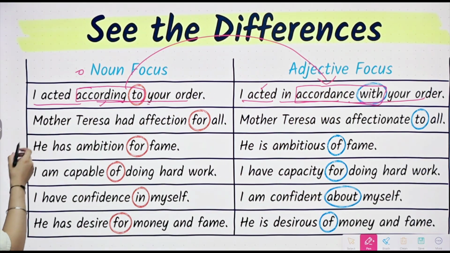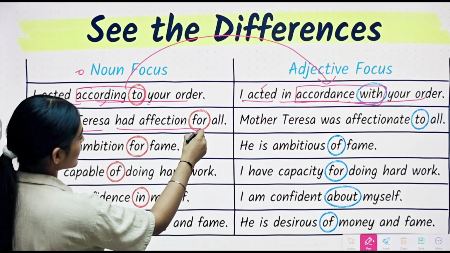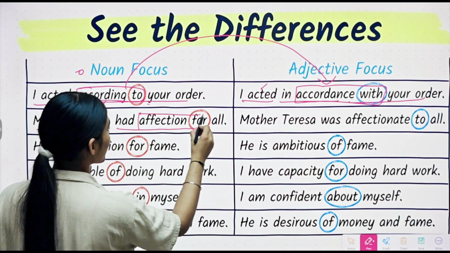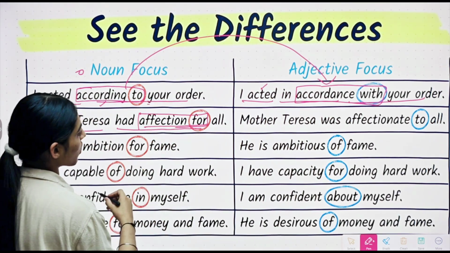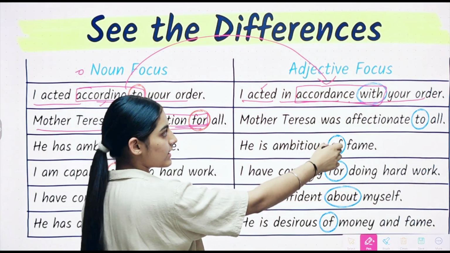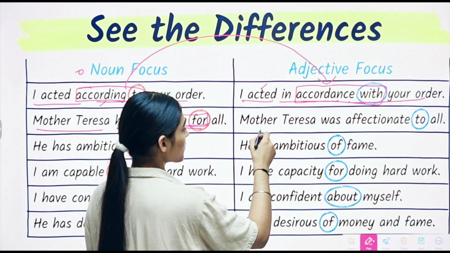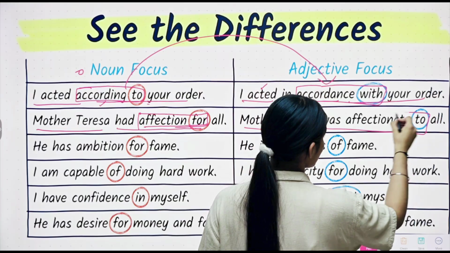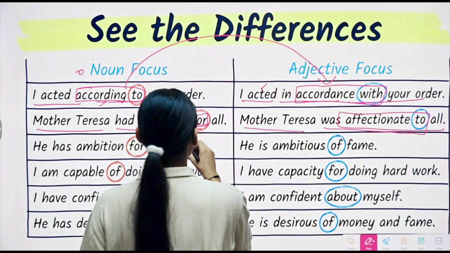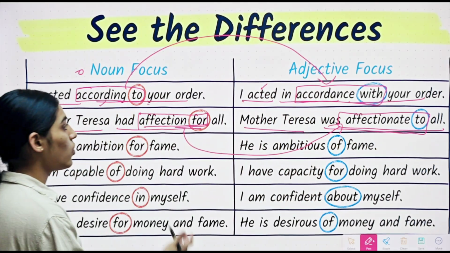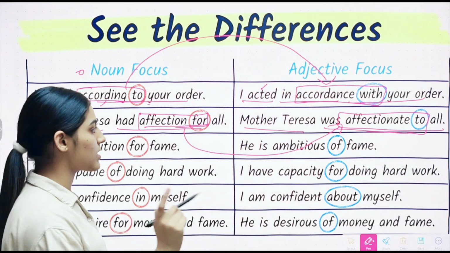Alright, similarly we have some more. Mother Teresa had affection for all. Affection for. Now here we can see in adjective it has changed. How? Mother Teresa was affectionate to all. Alright, it has changed like this. To. Even the prepositions have been changed. You can see that one.